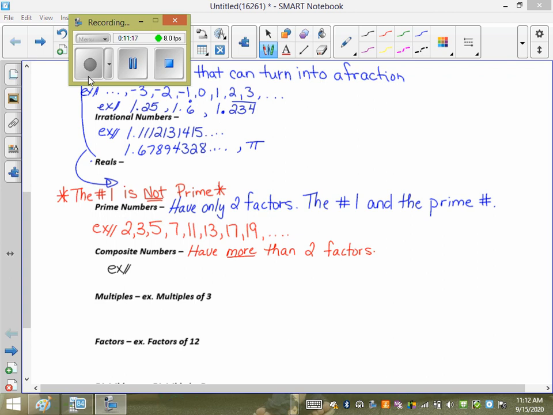Is 1 prime or composite? It's neither prime nor composite. So 4 is our first one, then 6, then 8. 9 is our first odd. 10, 12, 18, 20, etc.